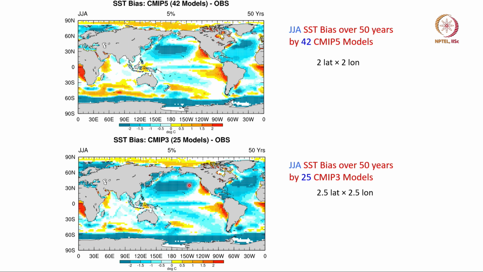So, this is a serious issue, and it has not really changed between these two series, CMIP 3 and CMIP 5. A lot of work has been done to improve models, but this particular problem of a large negative bias over the mid latitude of the Pacific Ocean has not been solved.